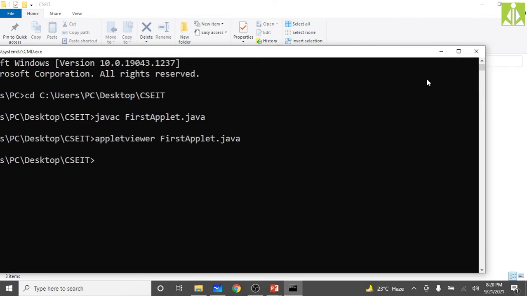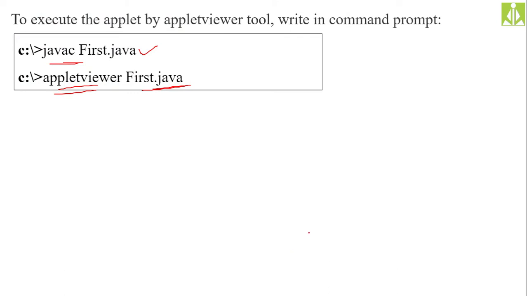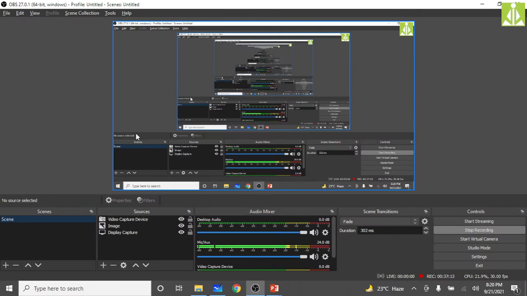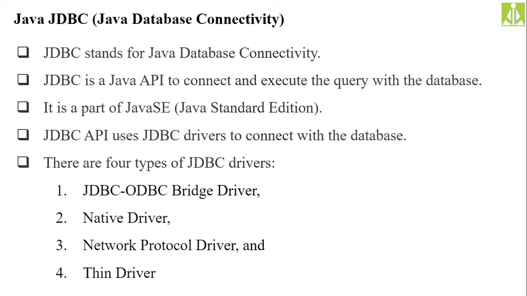So then we have a few more things to discuss in our class, that is JDBC, Java Database Connectivity. JDBC stands for Java Database Connectivity, and it is an API. Basically, what is JDBC? It is an API, and it is responsible for connecting with the database.